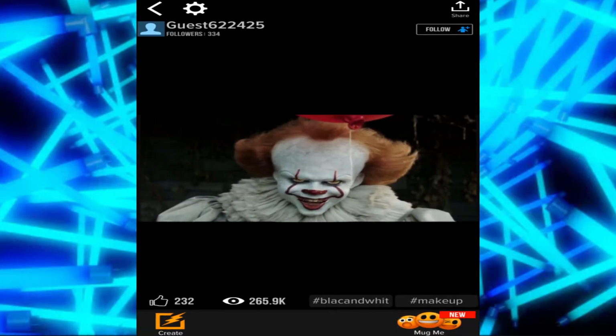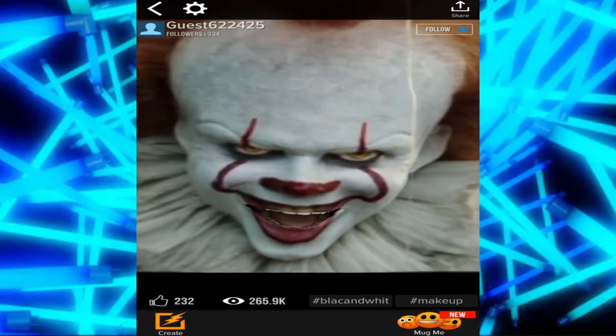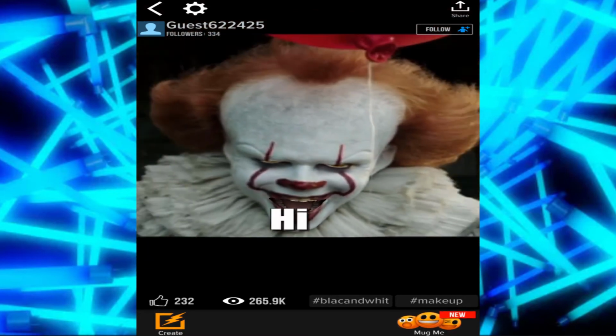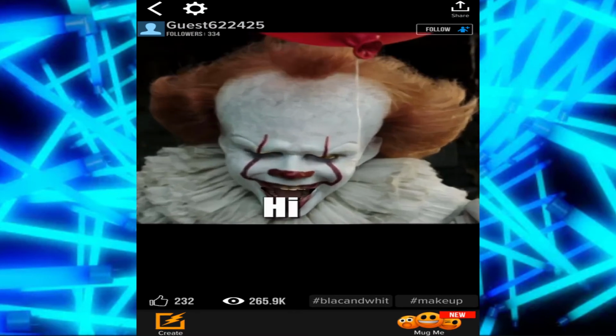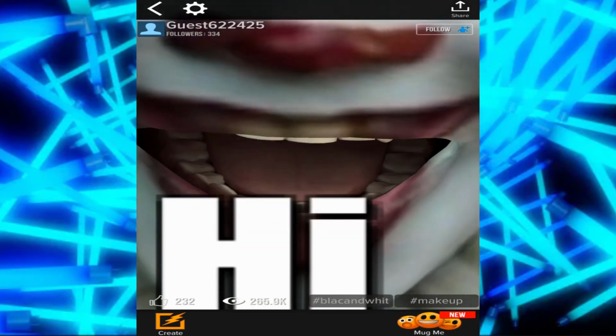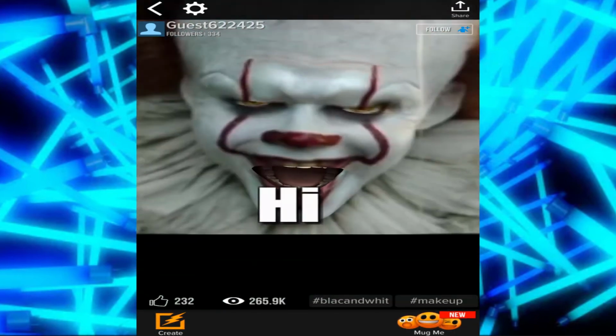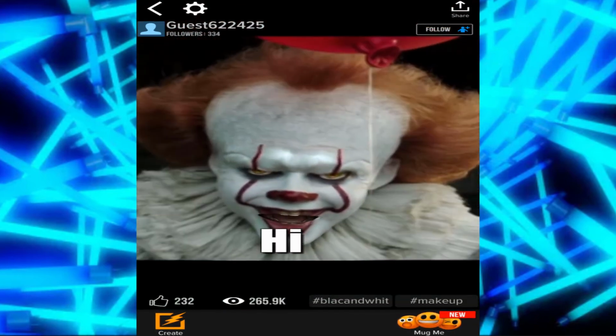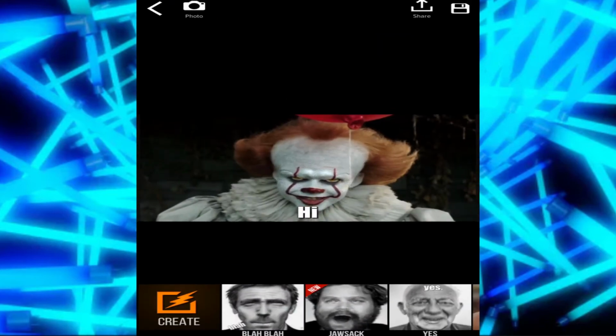Alright, so this is the one for it. As you can see, it's very creepy. Oof, that is creepy. But what I don't like about this one is that, as you can see, the teeth don't match. And the face doesn't match either. So that's kind of weird. Anyway, that's someone else's creation. I don't really know about that.